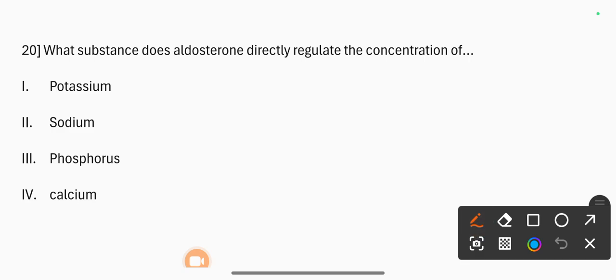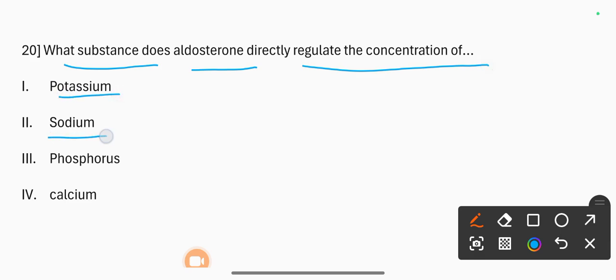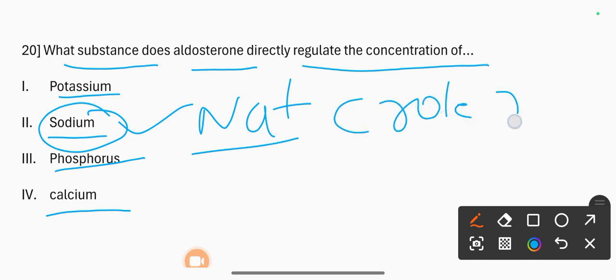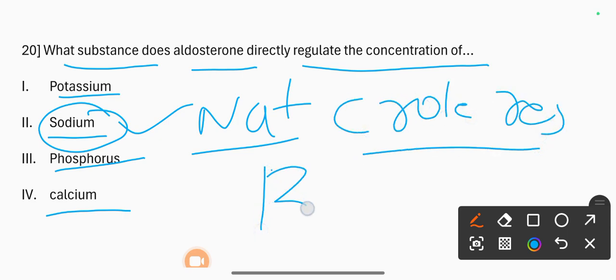Next question, what substance does aldosterone directly regulate the concentration of? 1. Potassium, 2. Sodium, 3. Phosphorus, 4. Calcium. The correct option is sodium. Sodium plays a central role in the regulation of blood pressure. So the correct answer is sodium.